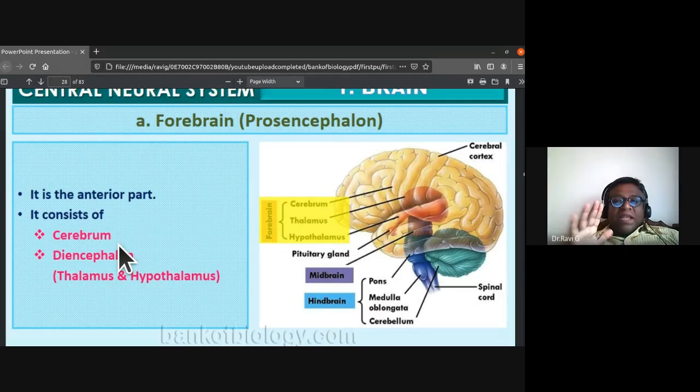The next is forebrain. Now just look into the diagram. It is the anterior part of the brain. It consists of cerebrum, thalamus, and hypothalamus. As per your textbook, the forebrain is of two types, cerebrum and diencephalon. Diencephalon consists of thalamus and hypothalamus.